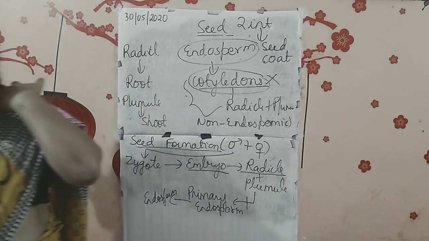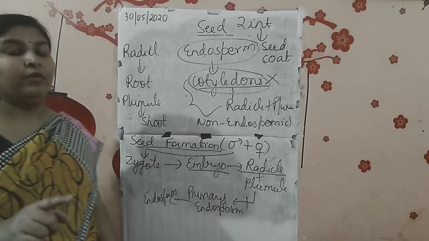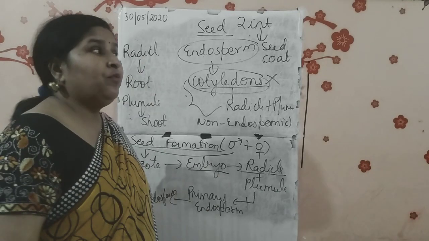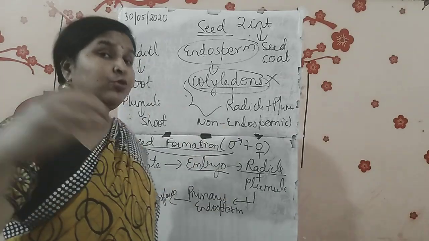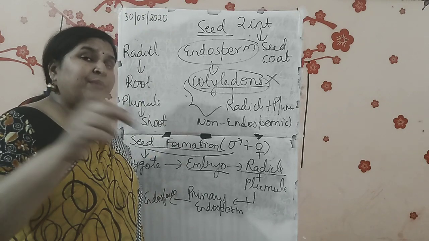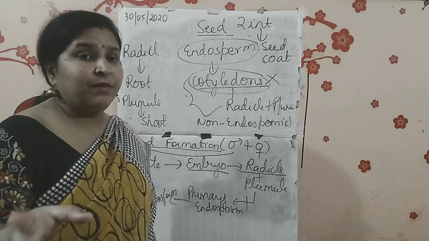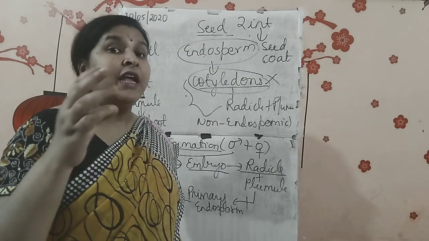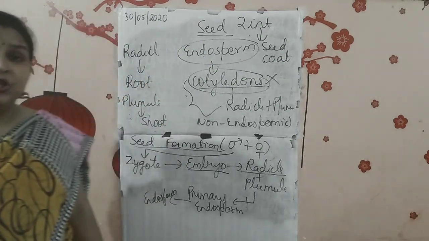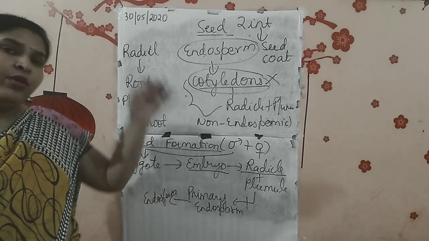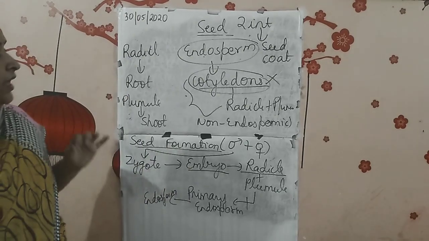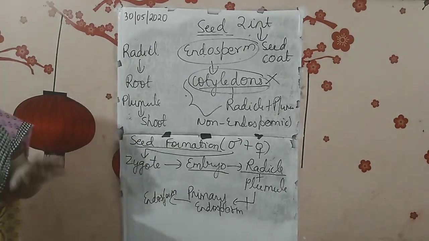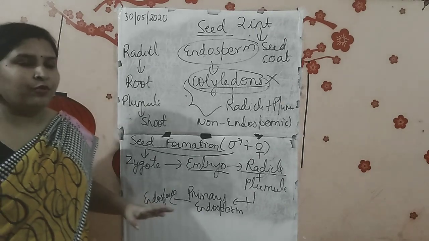Is that clear to you? Here it's written stem, but stem is wrong. Stem means only the stem. No, it gives rise to the entire shoot. There is a difference between stem and shoot. They are not the same. Shoot means a part which has the stem, branches, and leaves. That is a shoot. And when we say stem, then we are talking about only one stem. Is that clear? So with this we have finished our first semester portion.